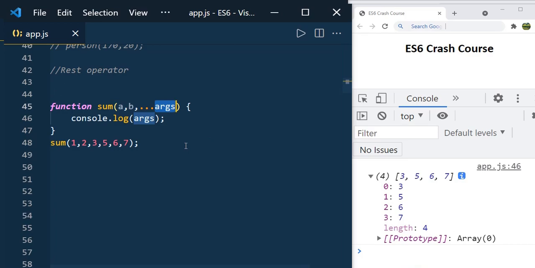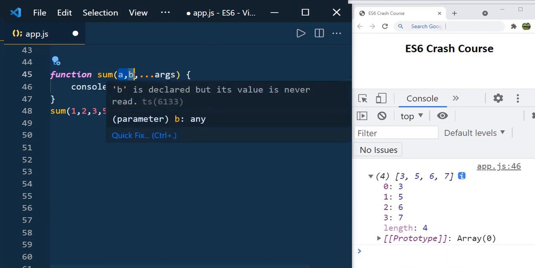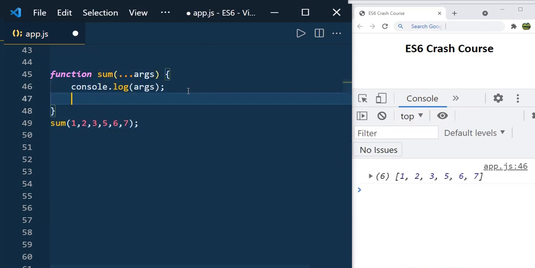Like this, if you don't know how many parameters you may require for the function, then in that case you can use it. And now to calculate the sum, you can just remove this A, B also, and just have this args, and you can define logic here using the for loop, right?